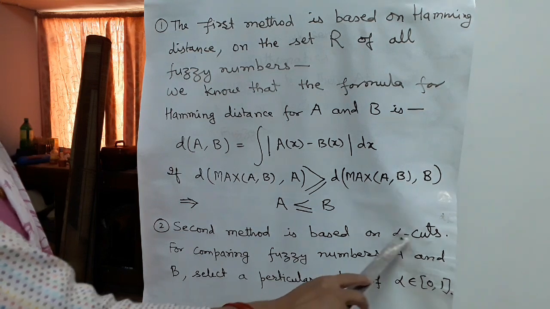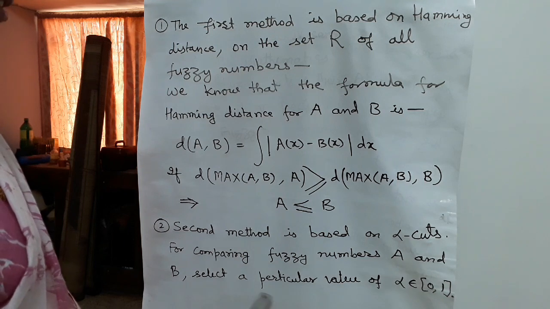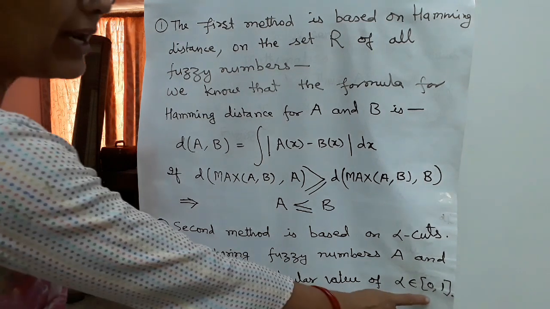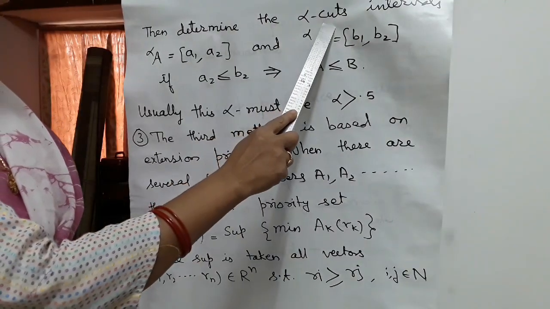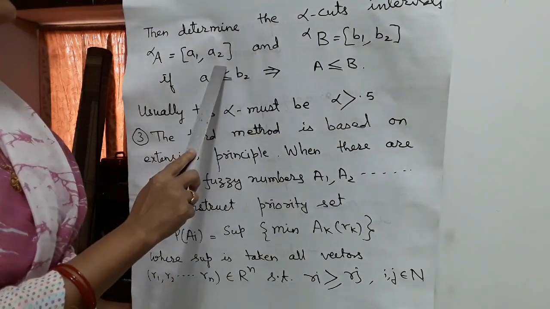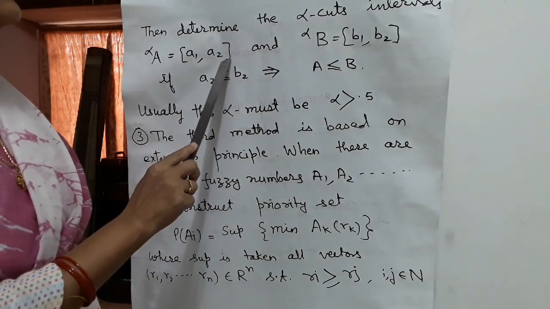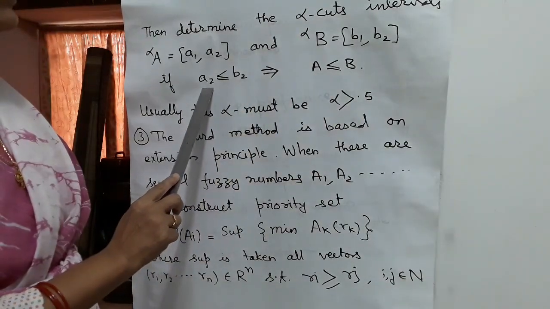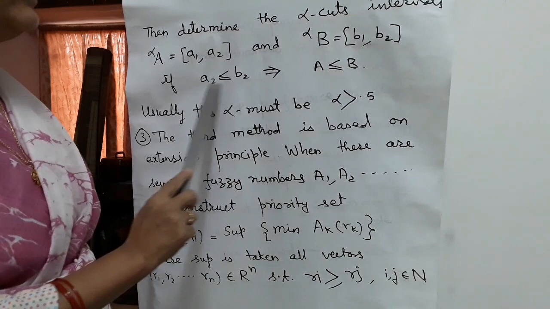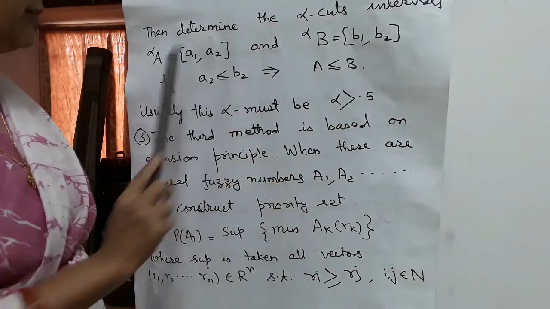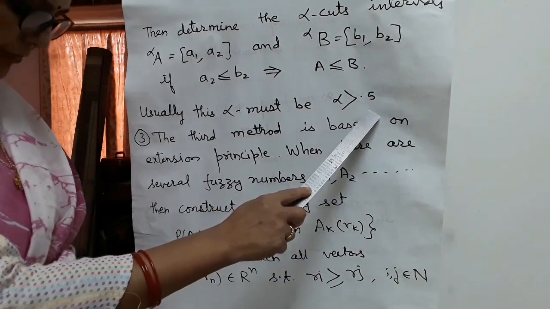The second method is based on alpha cuts. For comparing fuzzy numbers A and B, select a particular value of alpha belonging to [0, 1]. Then determine the alpha cut intervals, alpha A equal to [A1, A2] and alpha B equal to [B1, B2]. If A2 is less than or equal to B2, it implies that A is less than or equal to B. Usually this alpha must be greater than 0.5.